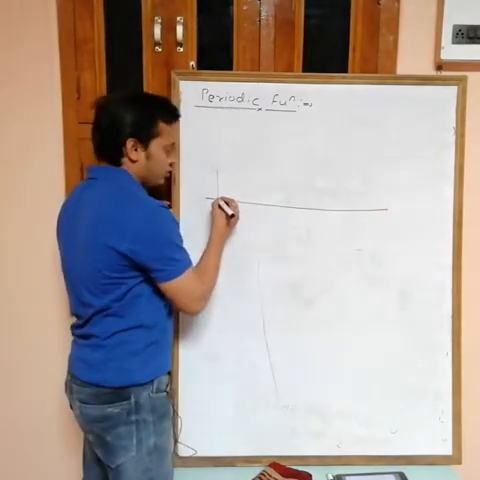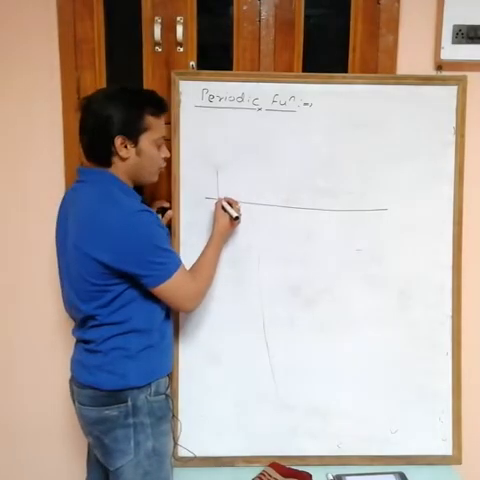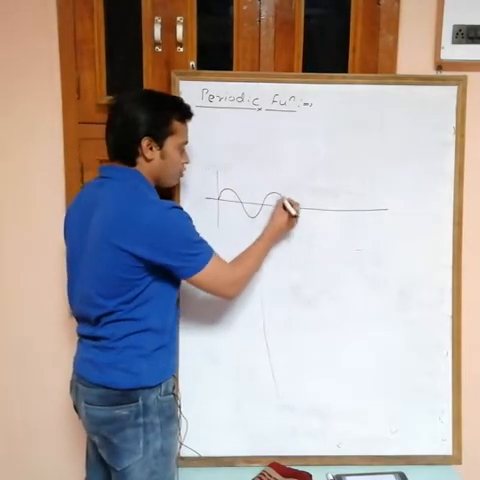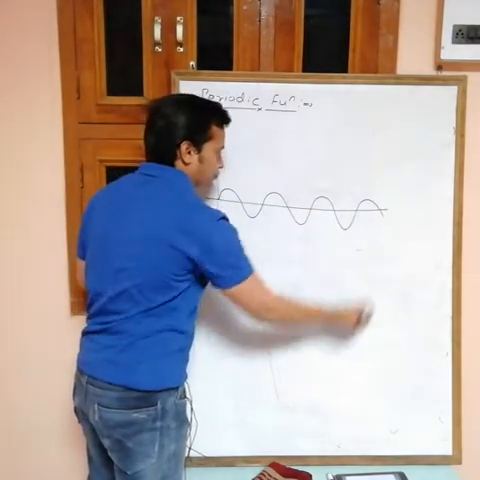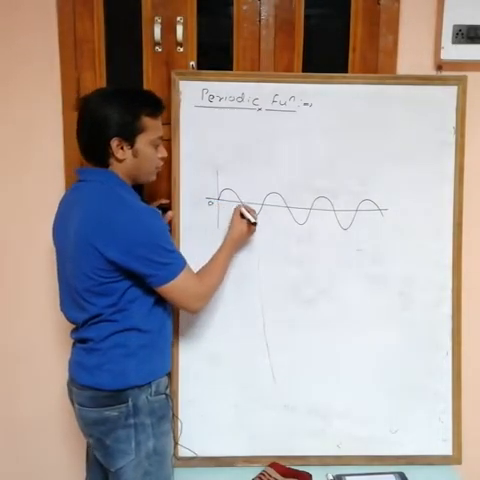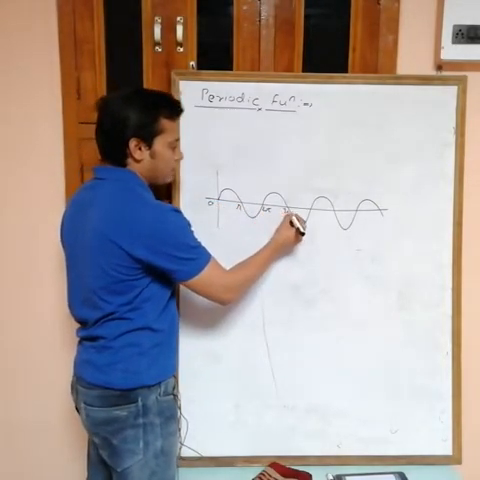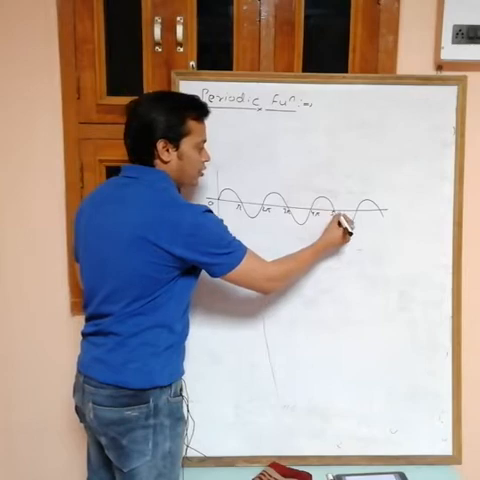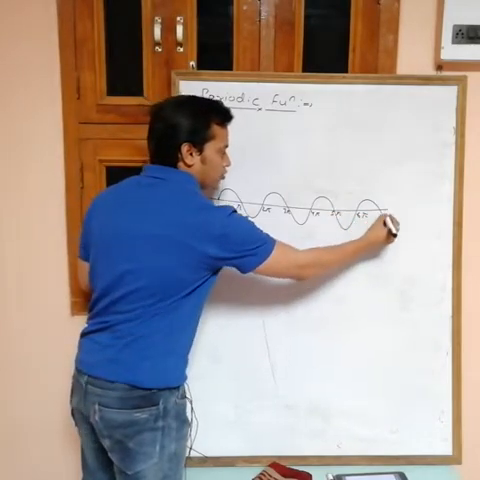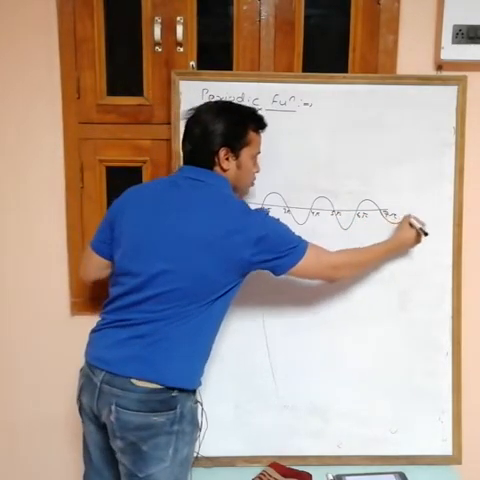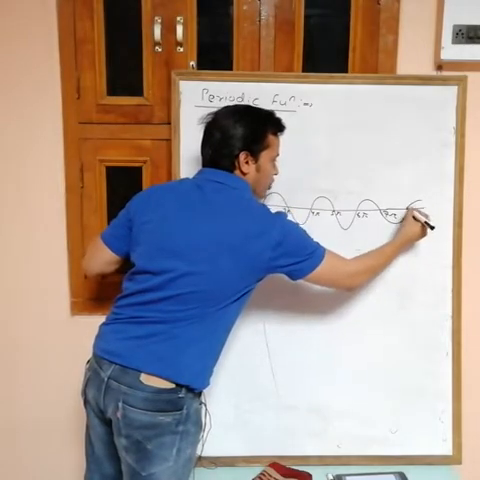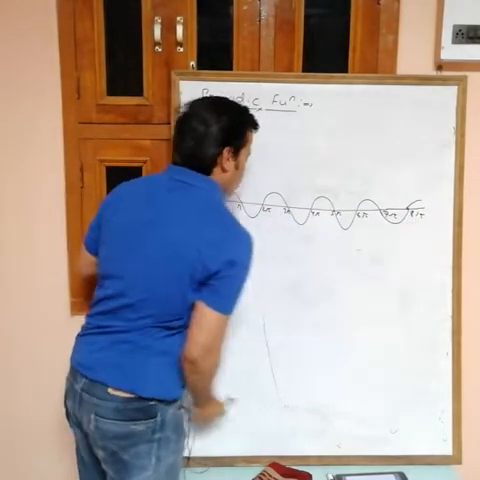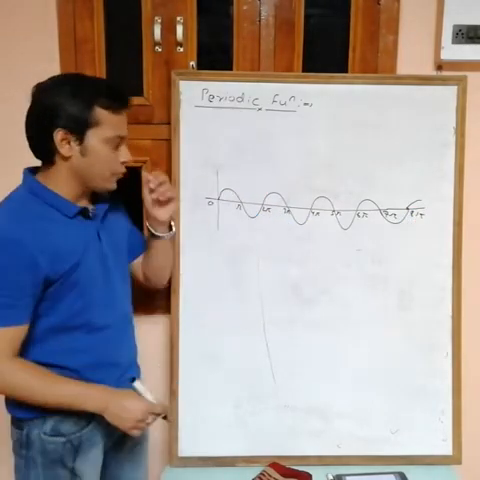See, this is the graph of sin x. I am only drawing for positive x. Like this one. This is 0, pi, 2 pi, 3 pi, 4 pi, 5 pi, 6 pi, 7 pi, suppose 8 pi and so on. Now this is the graph of sin x for positive x.